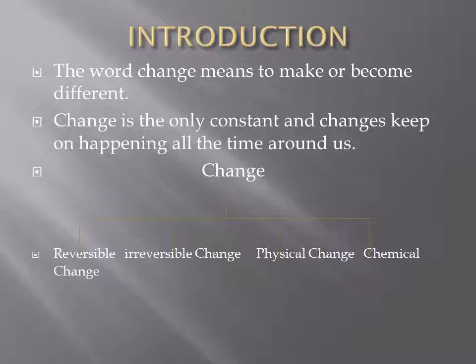So we know change is the only constant and changes keep on happening all the time around us. Let's talk about change in terms of science. If I talk in terms of science, changes have been divided basically into four types, that is reversible change, irreversible change, physical change and chemical change. So if I talk about reversible change, when a change in a substance can be reversed by changing the conditions, the change is said to be a reversible change.